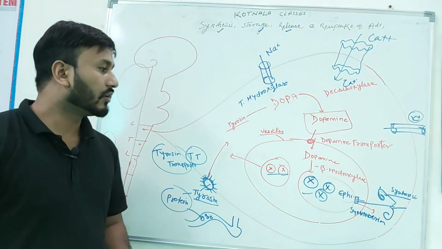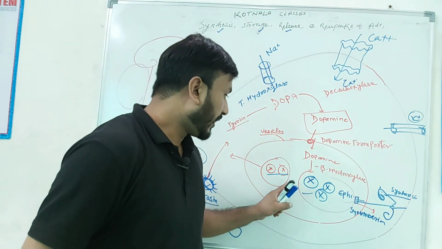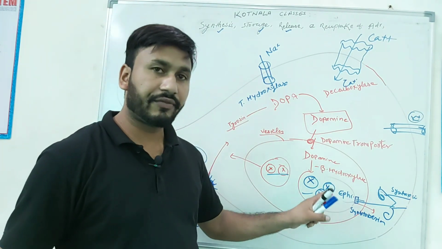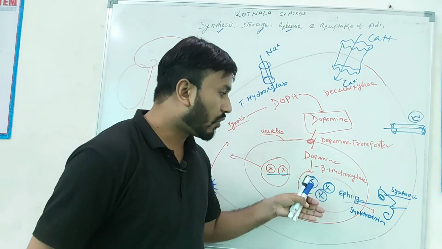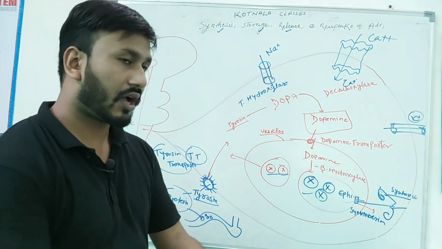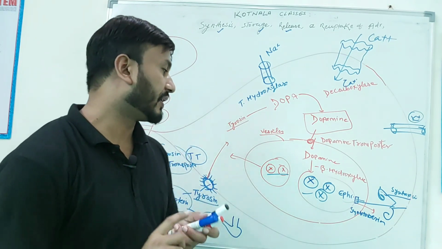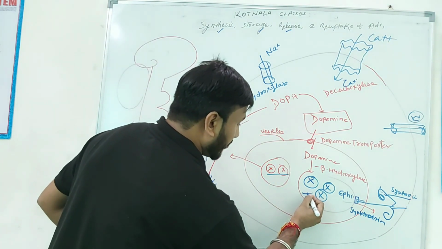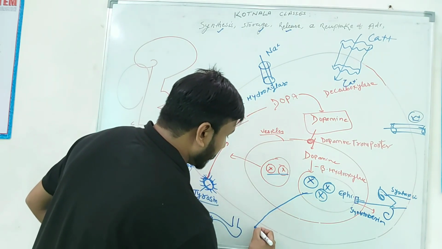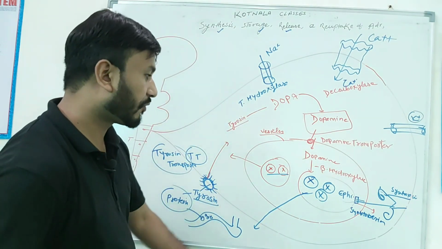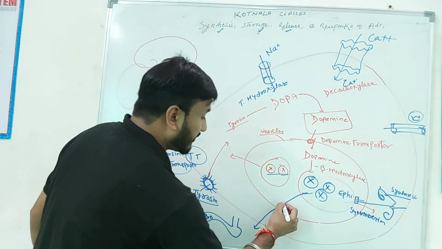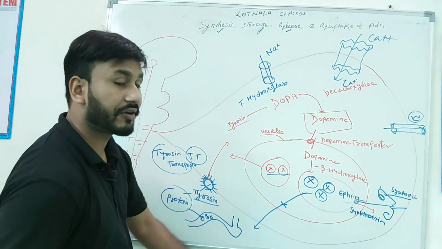Now, you know that when we talk about dopamine, epinephrine, acetylcholine, all monoamines are reuptaken back, right? Listen very carefully over here. When norepinephrine is released from syntaxin to synaptobrevin, this release pattern is very important.